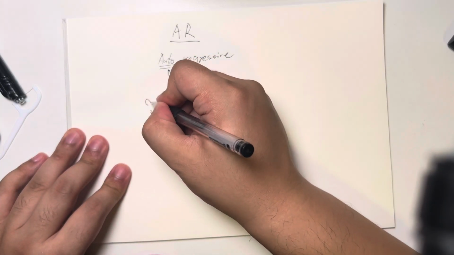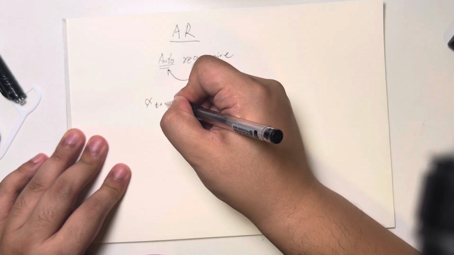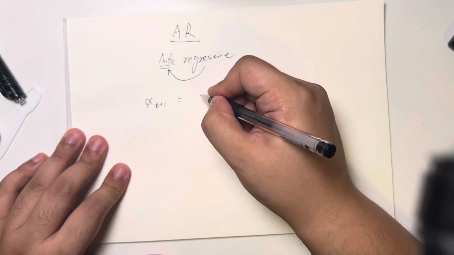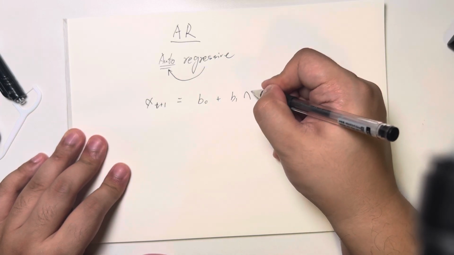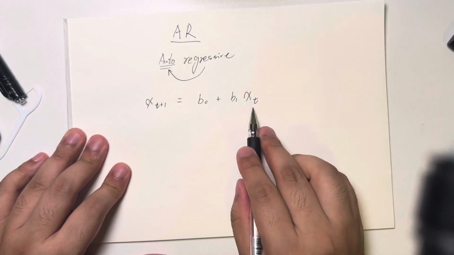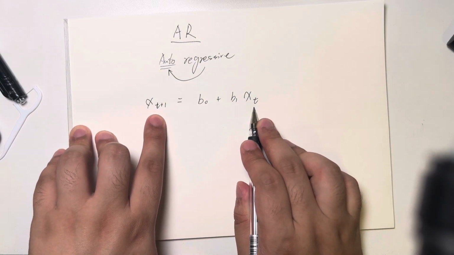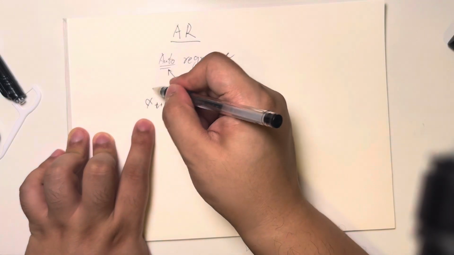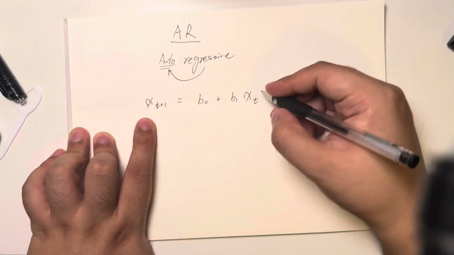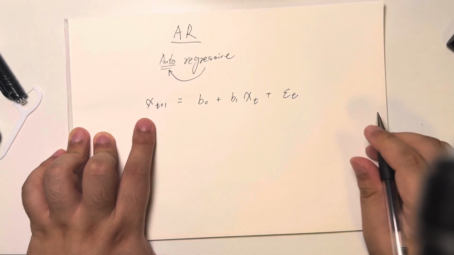So for example, we've got x at t plus 1 equals b0 plus b1 times xt. It's a regression of itself, so this term and the next term have a regression, plus maybe epsilon t.